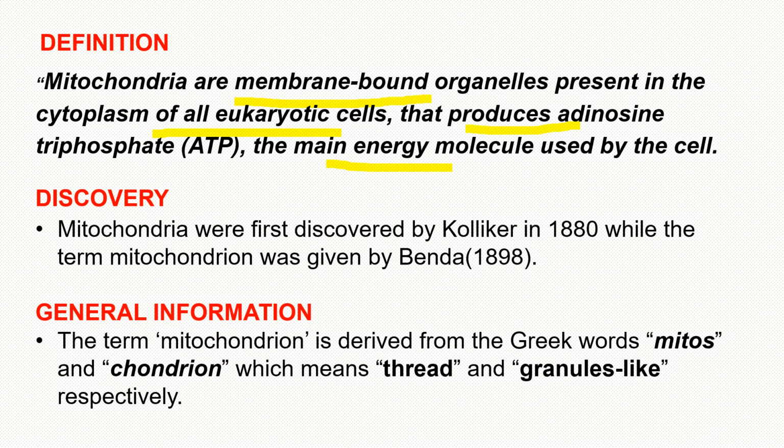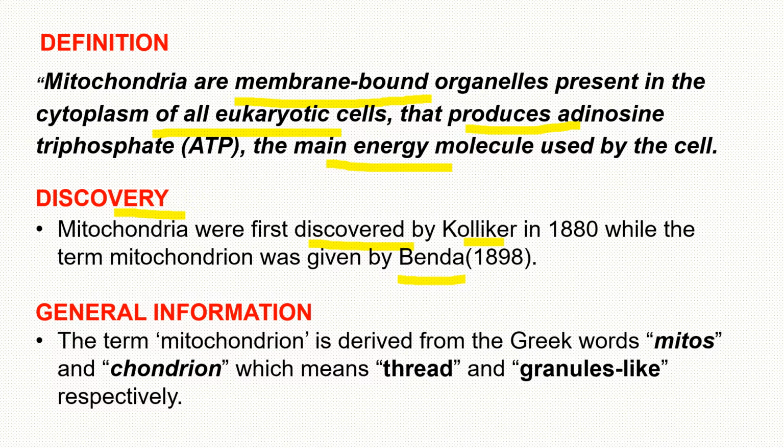Next student, let's talk about the discovery. Mitochondria were first discovered by Kolliker in 1880, while the term mitochondria was given by Benda in 1898. So discovered by Kolliker and the term coined by Benda.